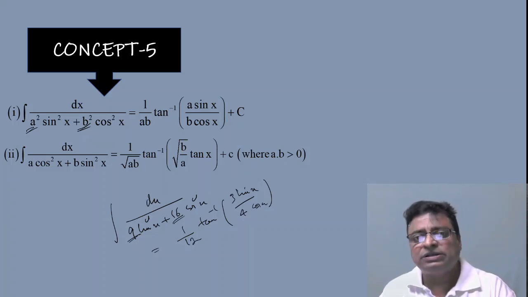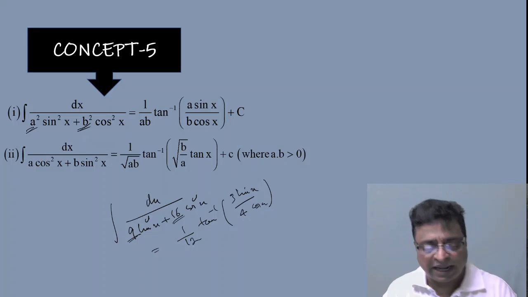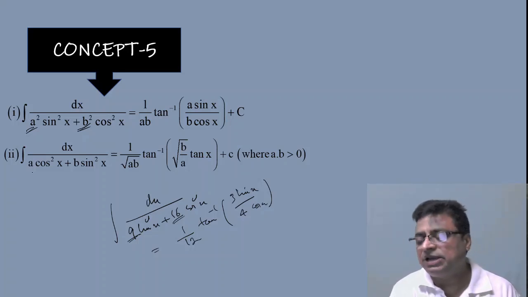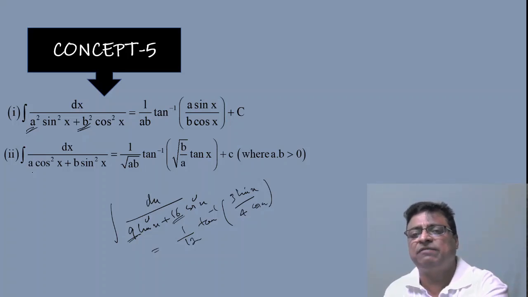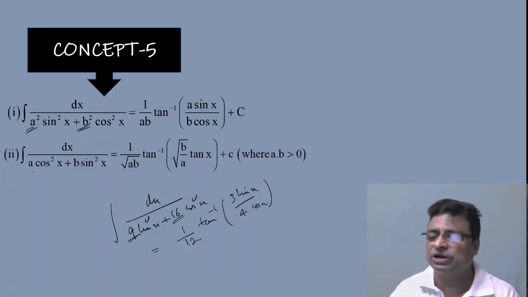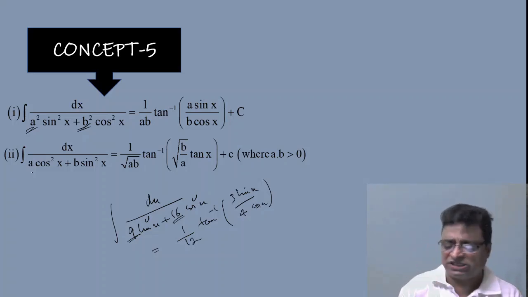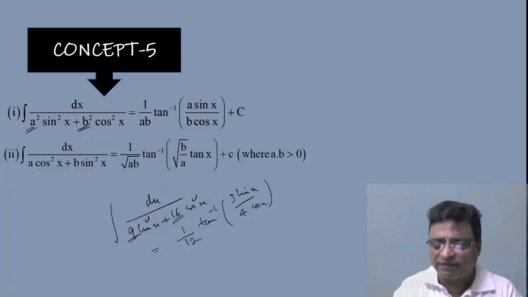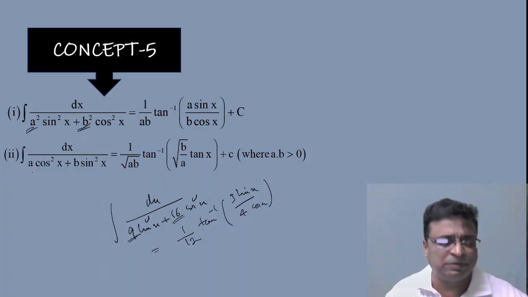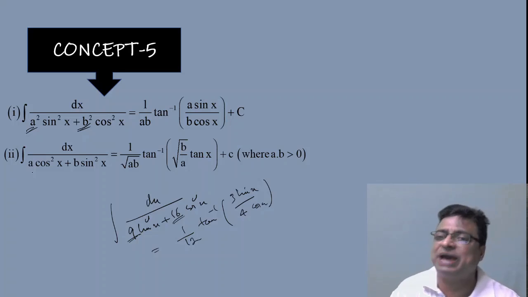Second one is what? First one is the more generalized version. Second one is, of course, I can write a as root a whole square and b as root b whole square, and again you can apply the same formula as in the above one. You can get the answer very directly. So under these 5 concepts, questions were repeated. Again, the same questions will come. So whenever the given integrand is in this structure, please solve the problem very quickly in this manner.